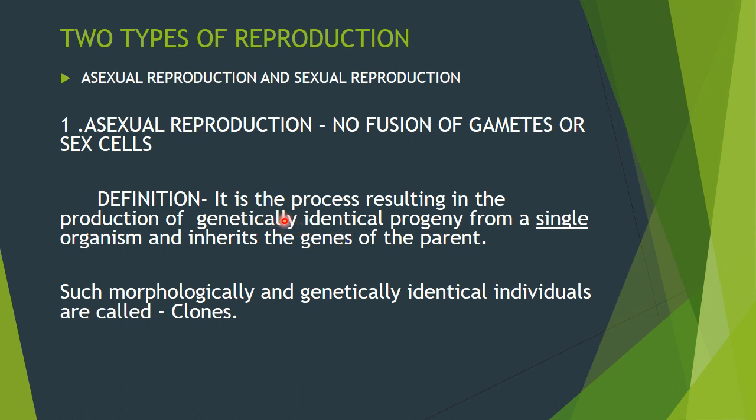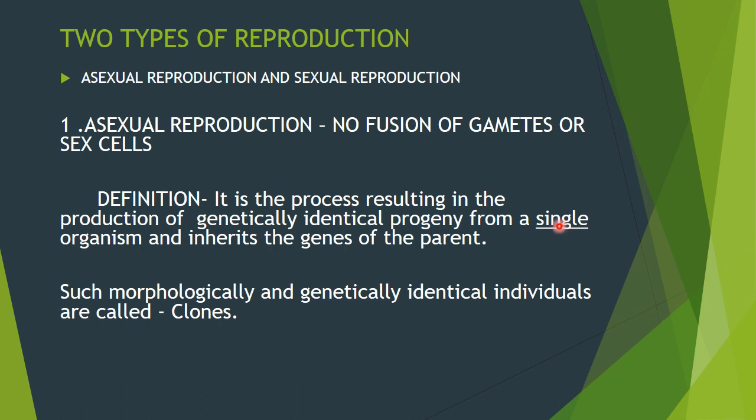Genetically identical means the genetic makeup will be identical or same, same like their parents. So, genetically identical offsprings are produced from a single parent, and of course the genes of the parent are inherited by the offsprings. Now, this single parent is the most important characteristic of asexual reproduction.